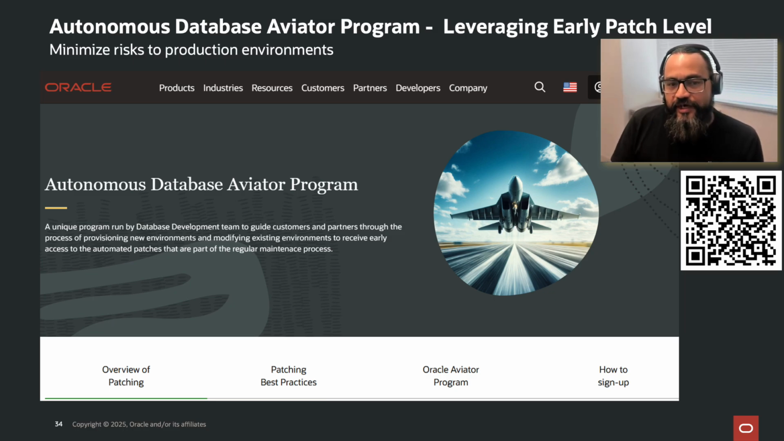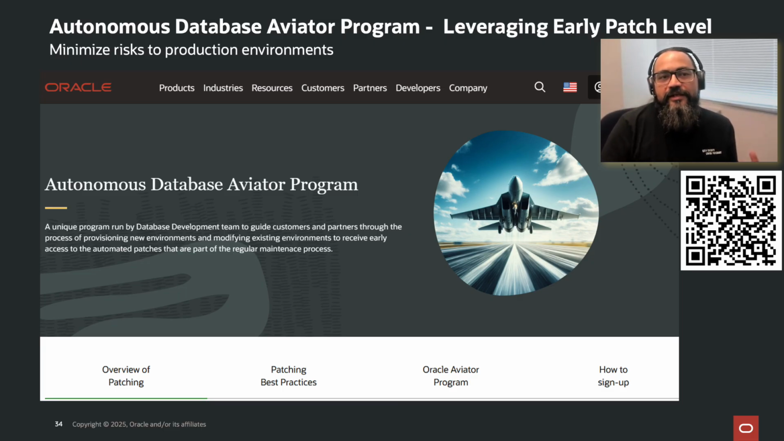The Aviator program essentially gives you an overview of the patching. We handhold you and help out with the best practices around using early access. You can join this, you can sign up. I've shared the QR code. You can drop us a mail, and then we'll help you out. And in the next 2 slides, I'm going to explain what it is.